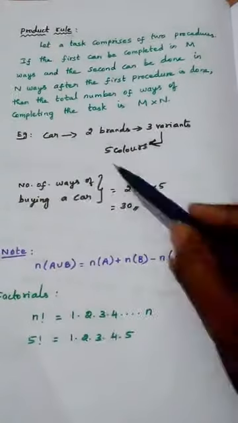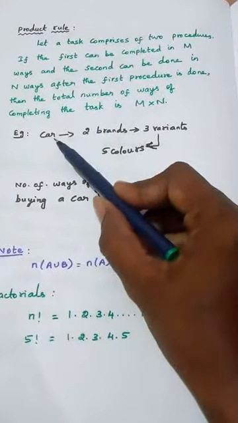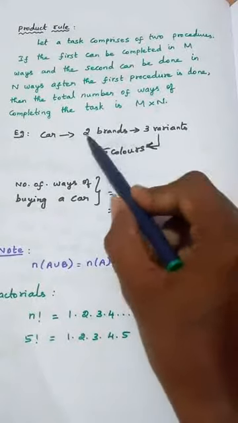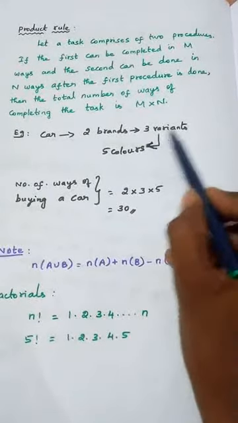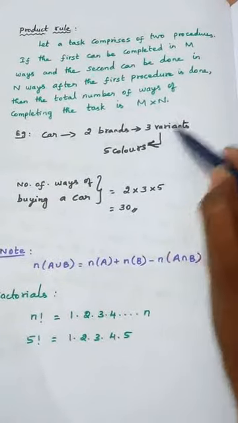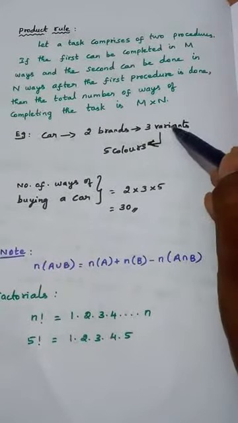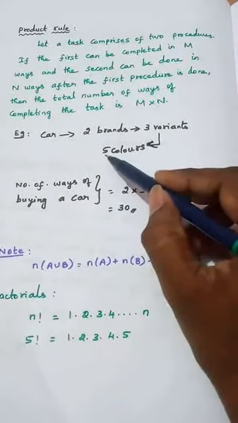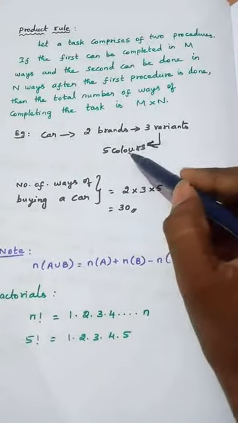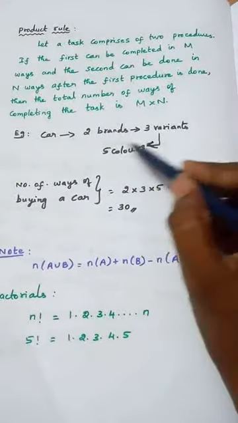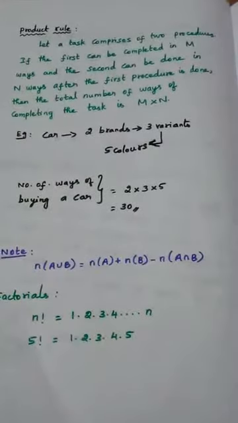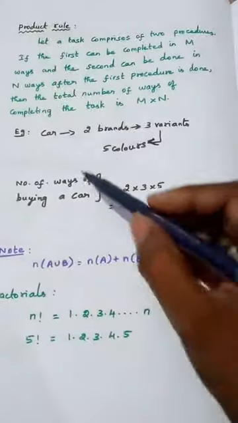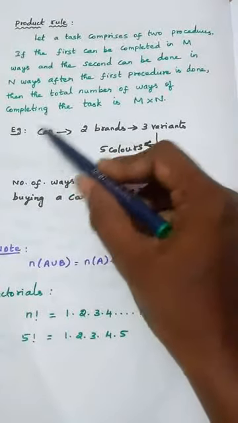So the ultimate thing is the person has to buy a car. How many brands are available? 2 brands are available. In each brand he has 3 variants. Variants in the sense varieties. 3 variants, and each variant is having 5 colors. In one variant you will be having 5 colors. Similarly in the other variant you will be having 5 colors. So in how many ways can the person buy this car?